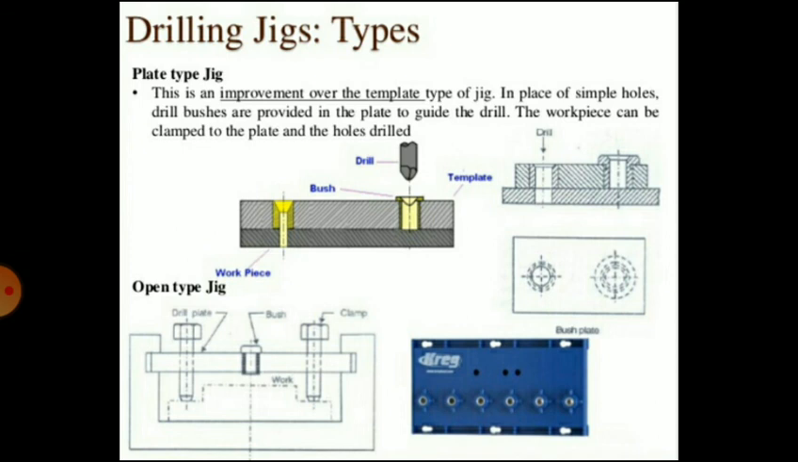Then at the bottom there is an open type of jig that is shown. The workpiece is clamped in a jig body, and then the drill is guided through the bush that is shown at the middle.